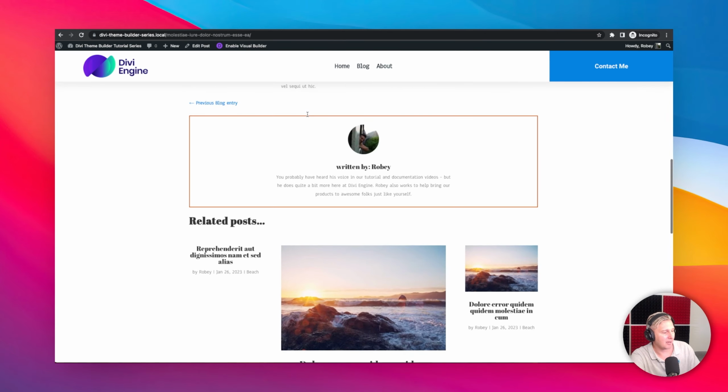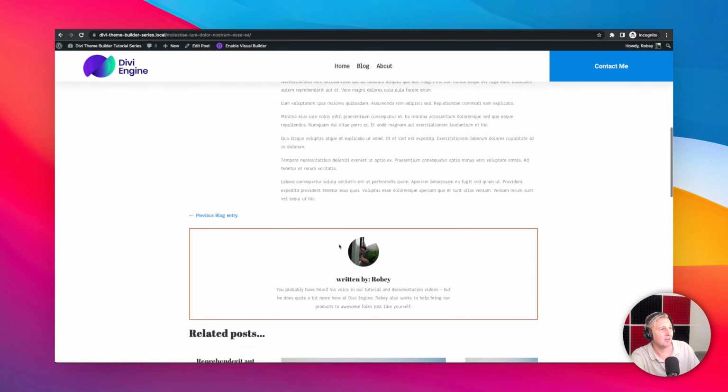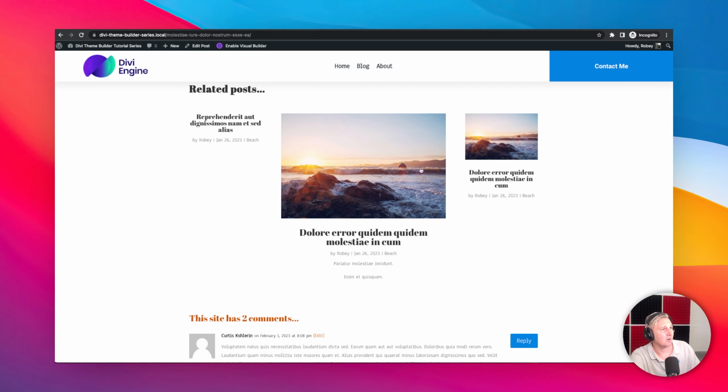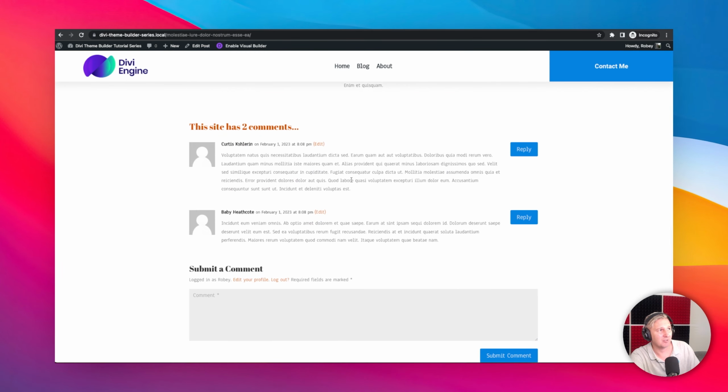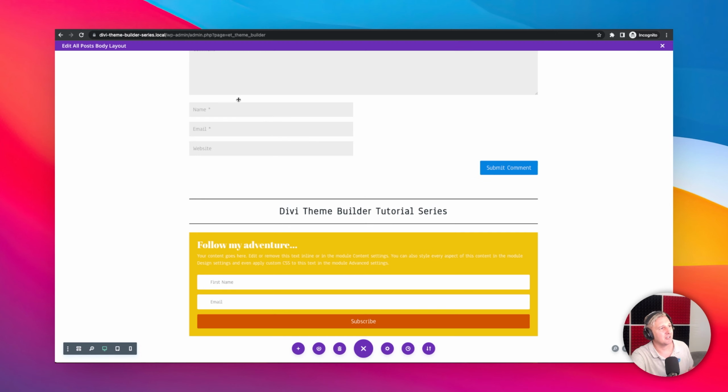And if we come back here and we refresh this, we take it from the top and we scroll down, here we can see all these different things that we have. We've got our comments, we've got our theme builder series. Now, remember I mentioned that this might not display correctly. You need that connected to a transactional mail service, of course, and then that form will display. But we can see it here in the back end.